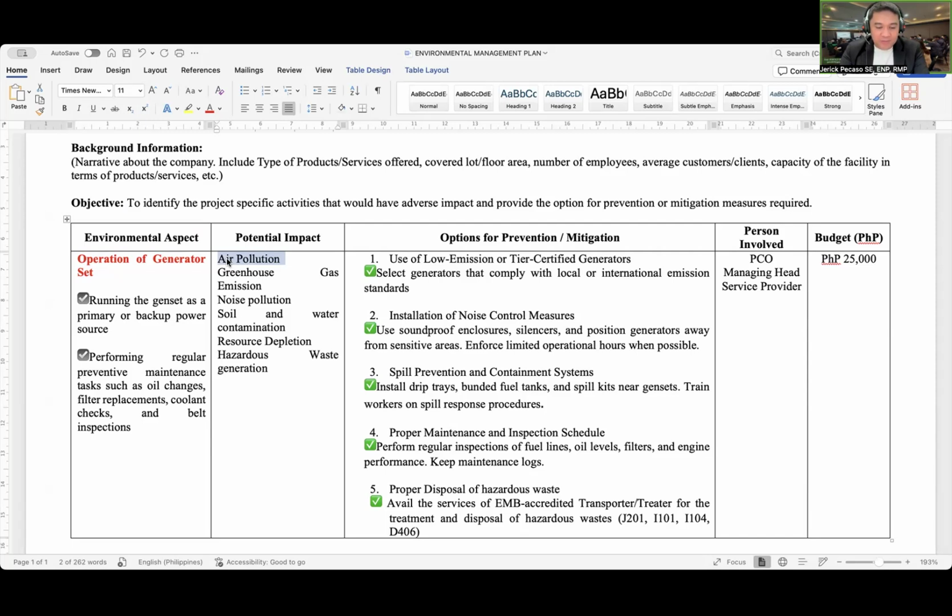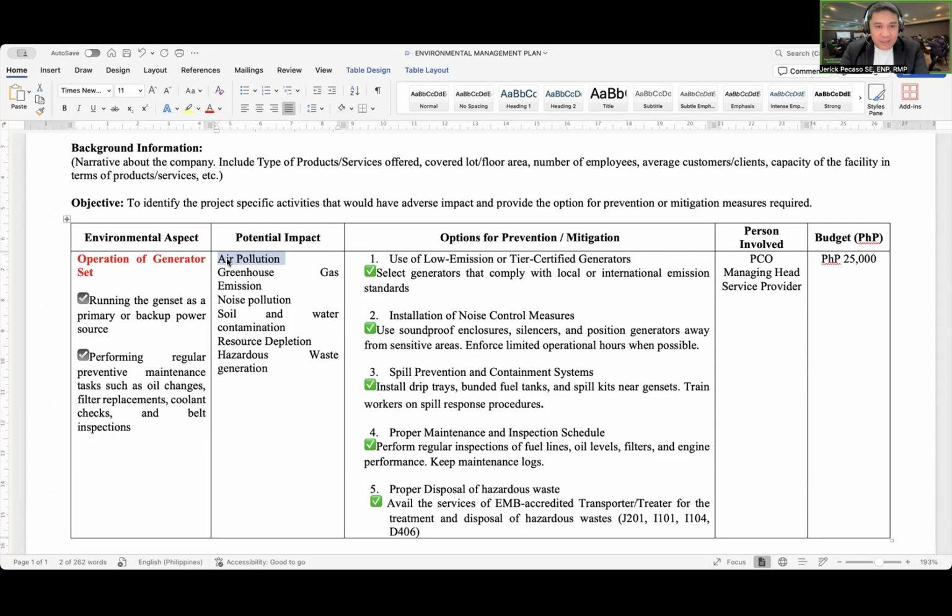We can specify soil and water contamination. We can also provide as our impact resource depletion and the hazardous waste generation.